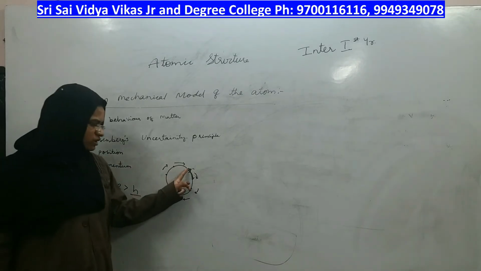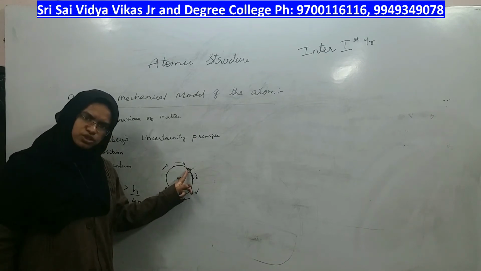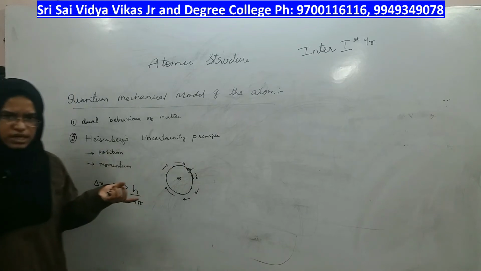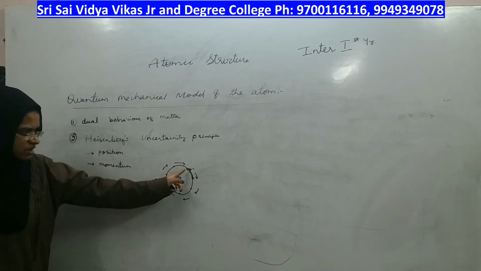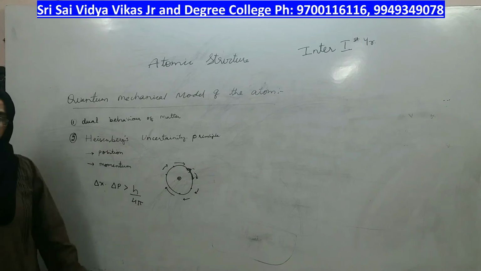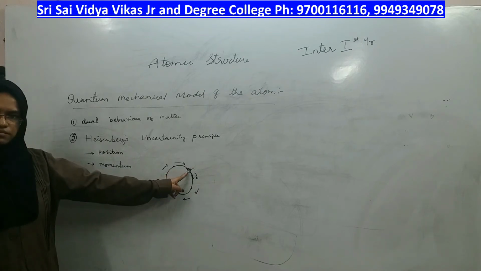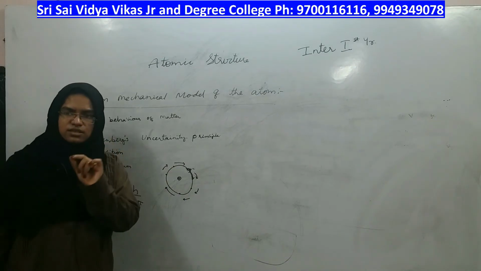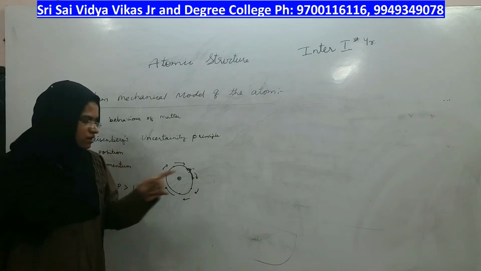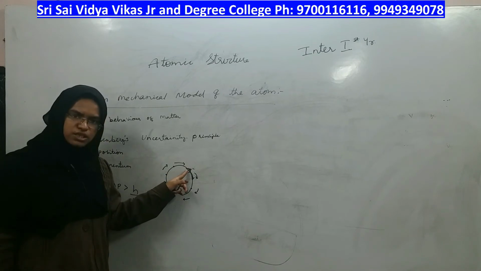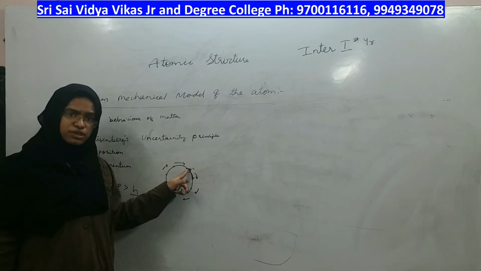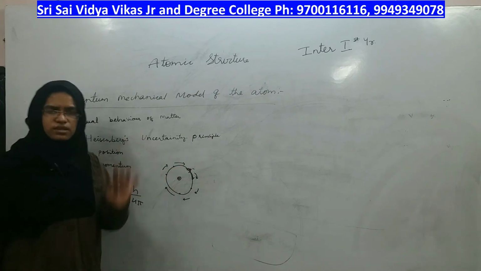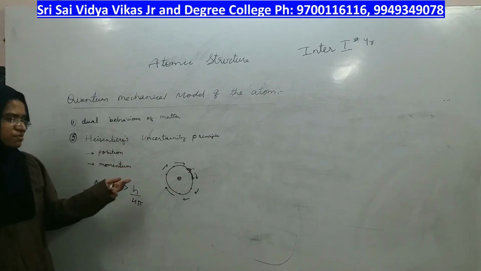So, if you want to tell that this is the position of the electron and this is the speed of the electron, can you tell like that? You can tell the position, but it means that its speed is 0, that's why it is here. If its speed was some value, say 10 kilometers per hour, can you tell that the electron is at this position only? No. Only at 0 speed, that means if it is not moving, then only it can be at this position.